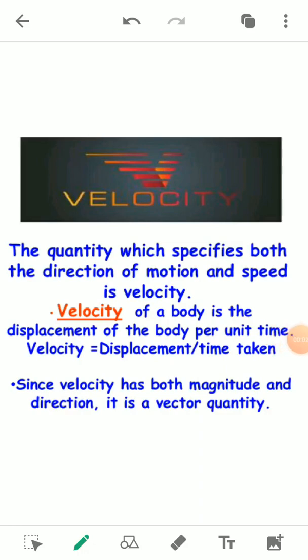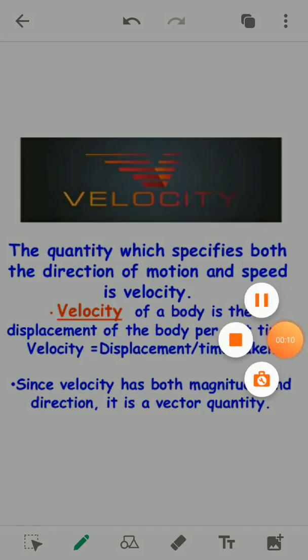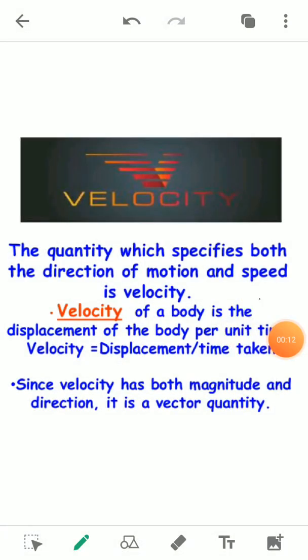Now we will come to the next one, and that is velocity. If we talk about velocity, it gives us an idea of how fast the car is moving. And not only this, but it also tells us in which direction the car is moving. So you see the difference between velocity and speed.